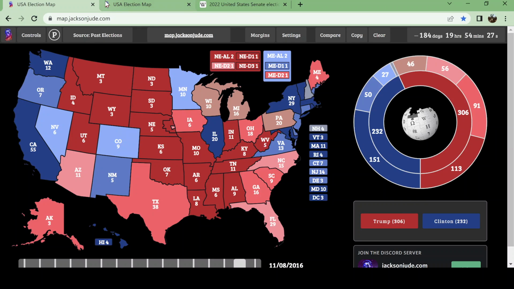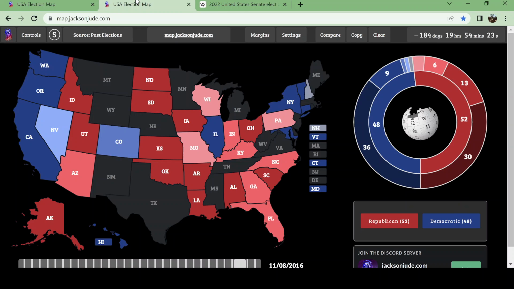But if you look at the Senate elections, first of all, 2016 was quite a year because it was the first time in over 100 years, since the passing of the 17th Amendment, which, if you don't know, basically mandated that senators be elected by the population, just like the presidential election, because previously they were elected by state legislatures.